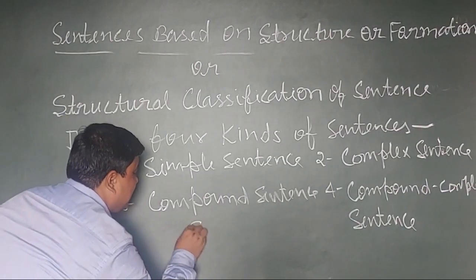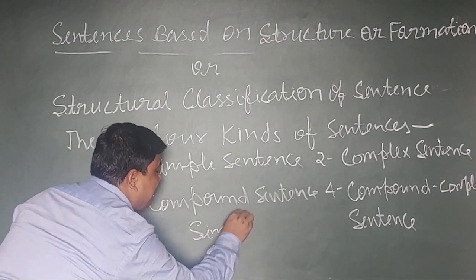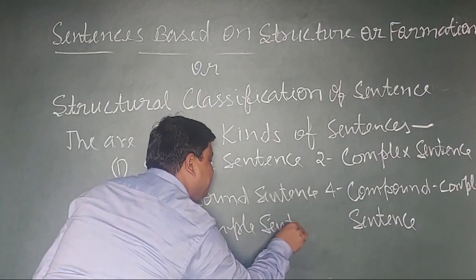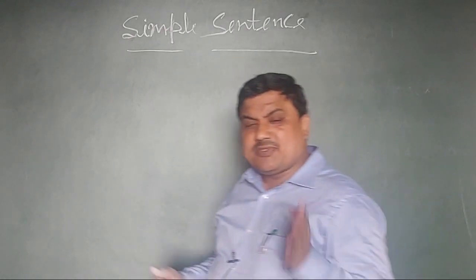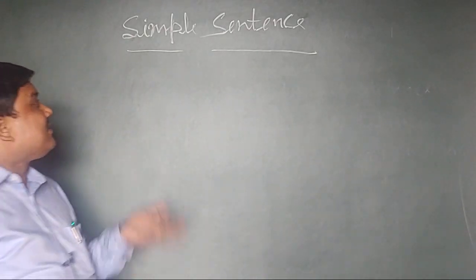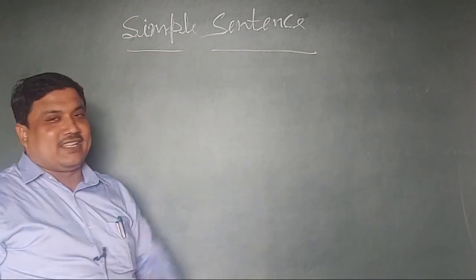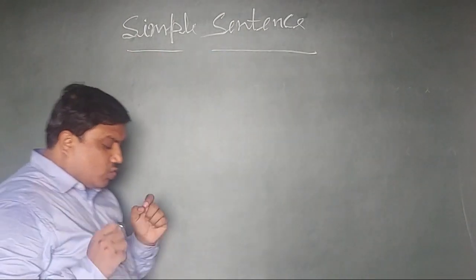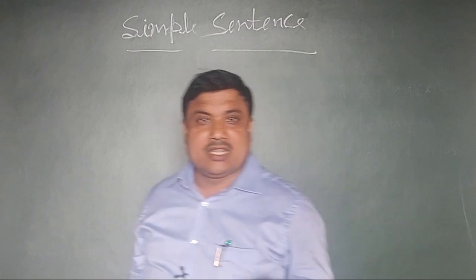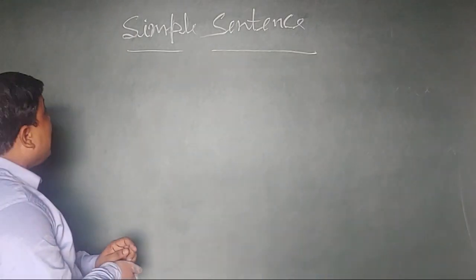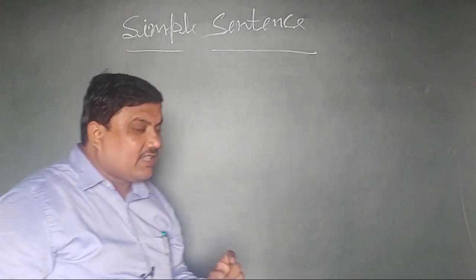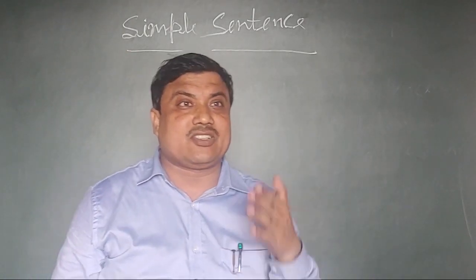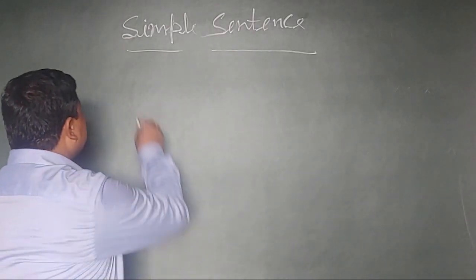The first is simple sentence. The definition of simple sentence is as simple as its name. There are two definitions of simple sentence. The first: a sentence that has only a single subject and a single predicate is called a simple sentence.